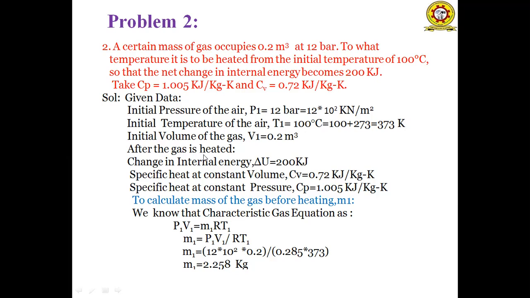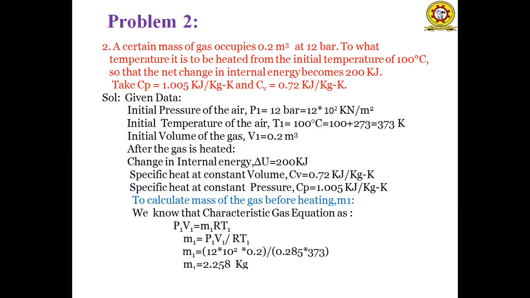After the gas is heated, the change in internal energy delta U is equal to 200 kilojoules, and the specific heat at constant volume Cv is equal to 0.72 kilojoules per kg Kelvin. The specific heat at constant pressure Cp is equal to 1.005 kilojoules per kg Kelvin.